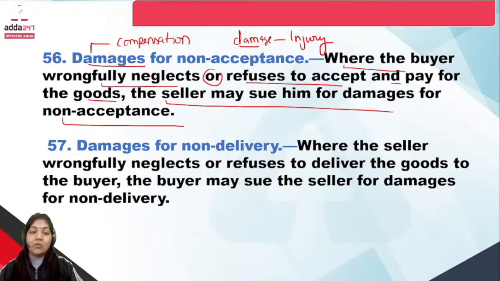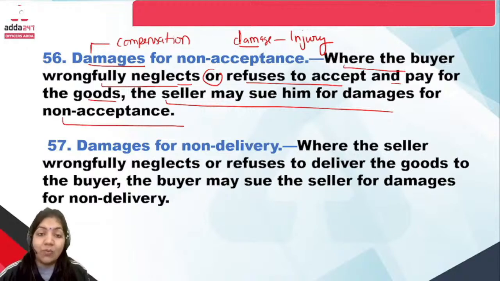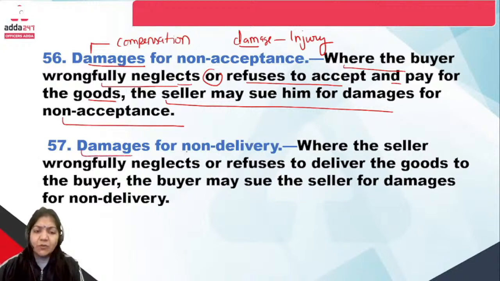Okay, the buyer wrongfully neglects. Neglect means carelessness. Wrongfully neglect means it's your legal duty to do that thing and you are not doing it. So there must be neglect of legal duty. So if the buyer neglects the legal duty and refuses to accept and pay for the goods, then the seller may file a case for damages. Damages means compensation for the non-acceptance. If the buyer has a genuine reason, it is fine, but otherwise you have to give a genuine reason. Okay, now section 57, damages for non-delivery.